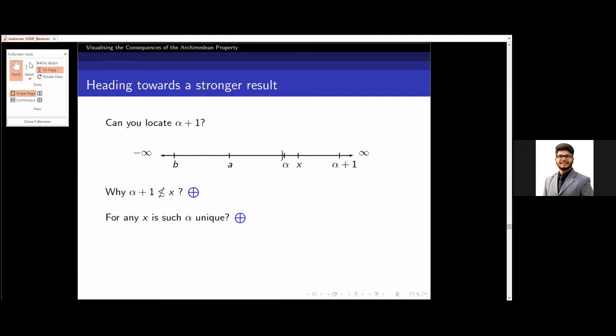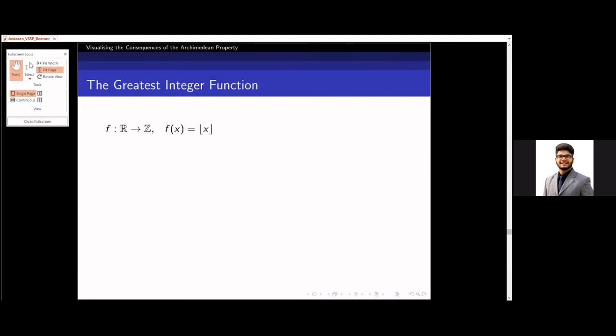So can we conclude that for any x, such alpha is unique? Yes, we can. And we further call it the greatest integer less than x, and we denote it by floor x. Now that we have seen that for any real number, floor x is unique, can we define it to be a function? Yes, we can. So I say f from R to Z is a function which is called the greatest integer function, which maps every real number x to floor x.